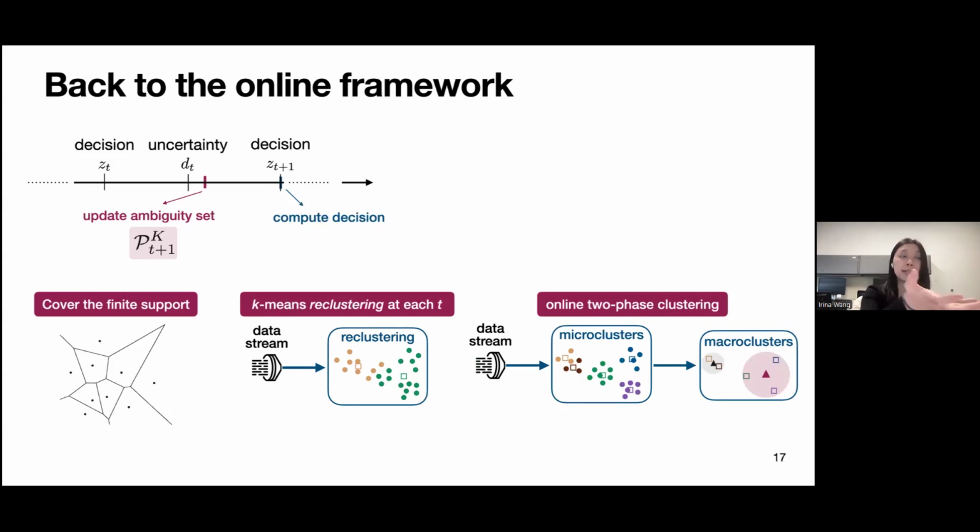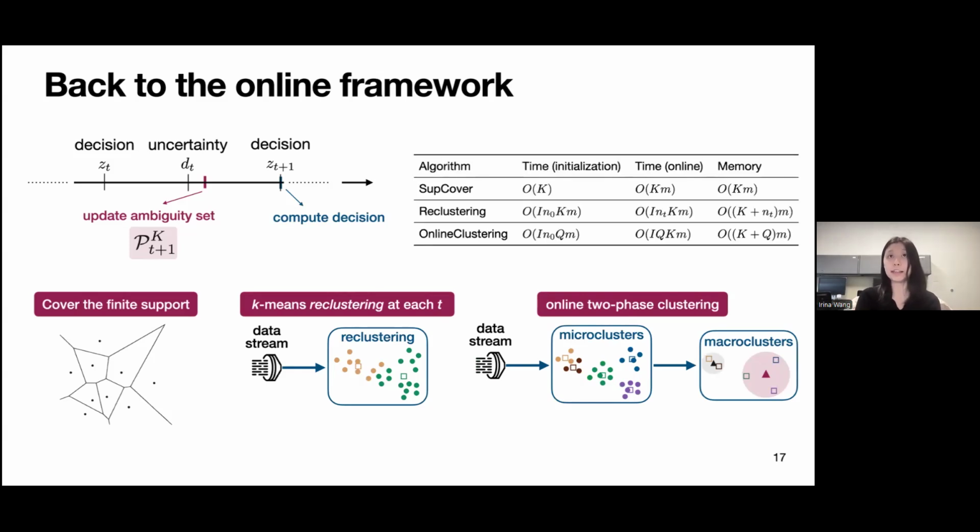And then, after updating the ambiguity set based on whatever clustering algorithm we used, we compute the new decision, where we update the weights and the means of the cluster means. Okay, and again, I want to say that this is just some samples of the clustering algorithms that you would use, with different time in the initialization, time in the online part, as well as the memory requirements.